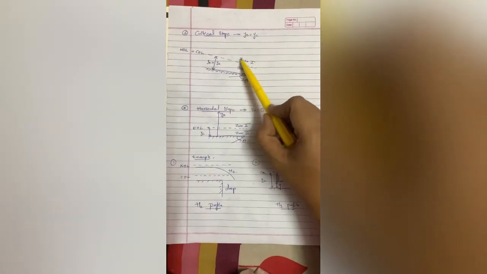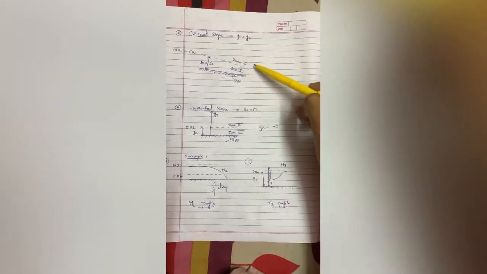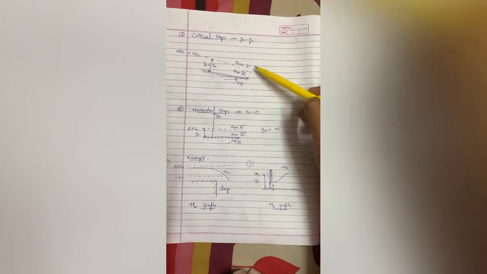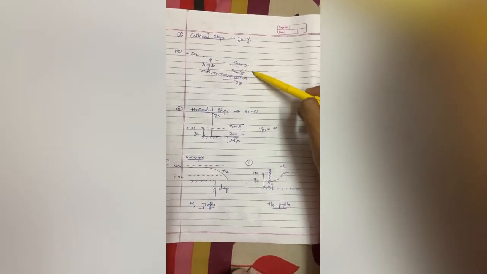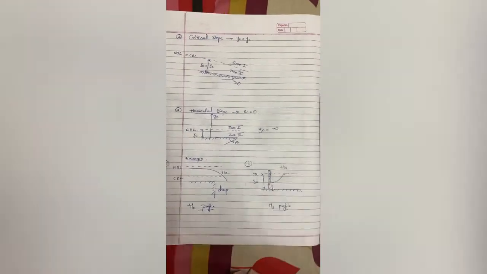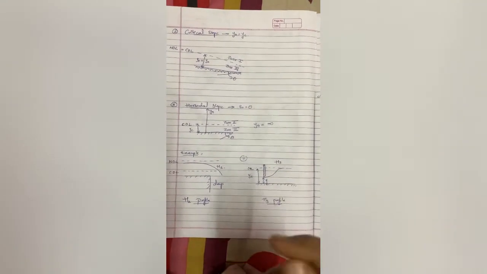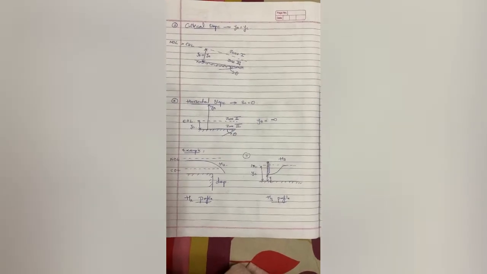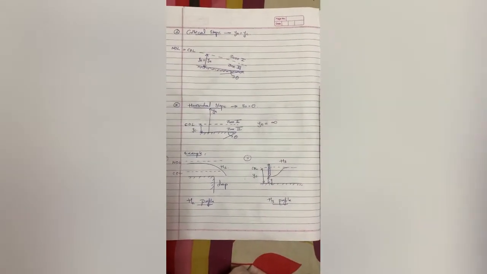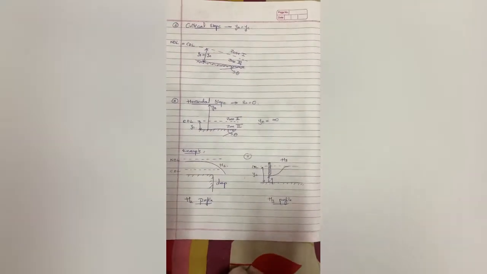So whatever zone we are getting, we will get only two zones, that is zone 1 and zone 2. These are only two levels which we are getting. Now second type of slope is critical slope. We have seen earlier that here yn is equal to yc. As slope is critical, only critical depth is taken into consideration.